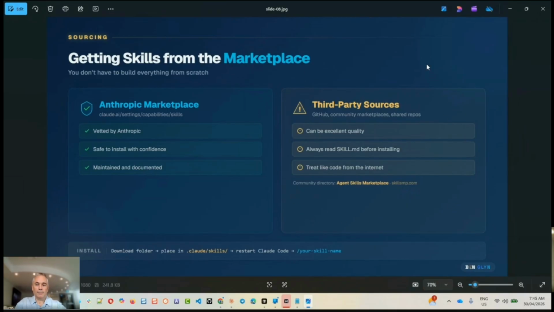There are some marketplaces, like skillsmp.com, where you can get skills from. Often these skills can be of excellent quality, but you do need to make sure that they are safe. And you can also get skills from each other. You can share skills with your teammates, your work colleagues, and so forth.